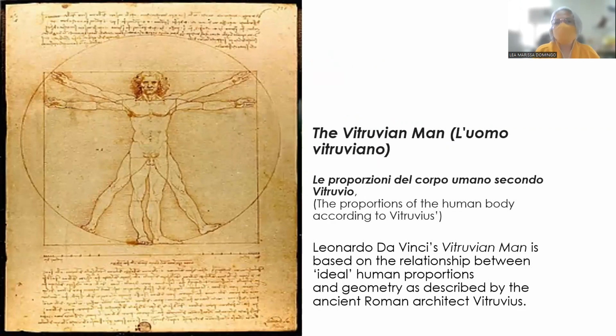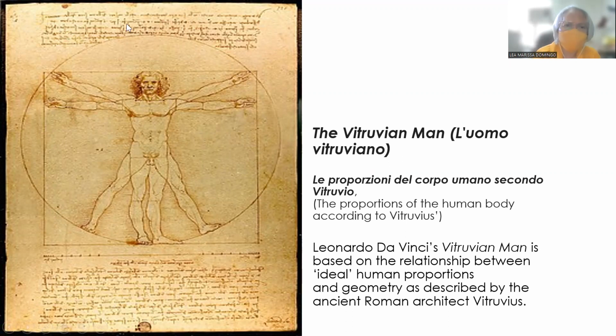Now, it is always fascinating to share the work of Leonardo da Vinci when we discuss measurement. So, itong figure na nakikita ninyo, which is now called the Vitruvian Man, but originally, this is called the proportions of the human body according to Vitruvius. So, sabi nila, ito daw ay expression ni Leonardo da Vinci ng human form, ideal human proportion.